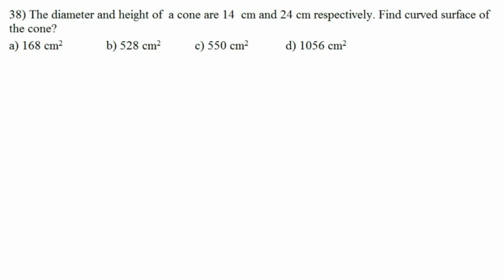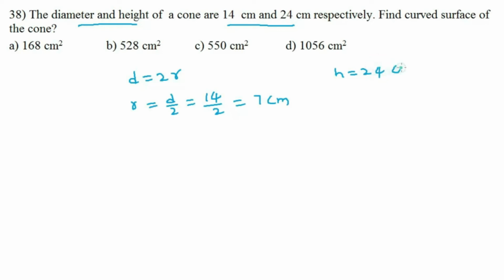Question number 38. The diameter and height of a cone are 14 cm and 24 cm respectively. Find the curved surface area of the cone. Diameter is 14 cm and height is 24 cm. We know that diameter equal to 2 into radius. So radius equal to diameter by 2. Diameter is 14 cm, 14 divided by 2, radius equal to 7 cm. And height is equal to 24 cm.